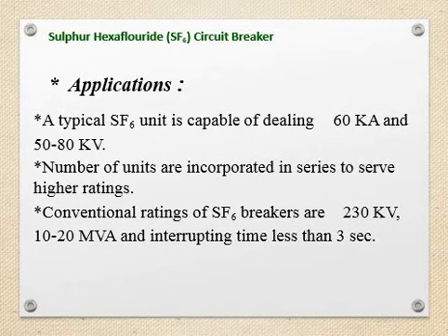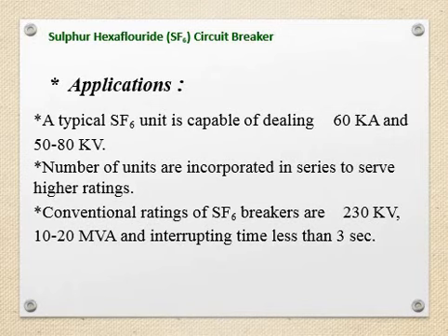The application of the SF6 circuit breaker: a typical SF6 unit is capable of dealing with 60 kiloampere in the 50 to 80 kilovolt range.